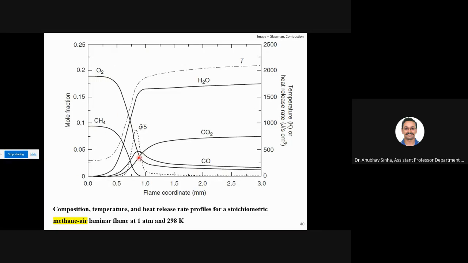Okay, oxygen is not going to 0 because it is also coming from outside. So we'll not worry about that much. Let us look at methane.